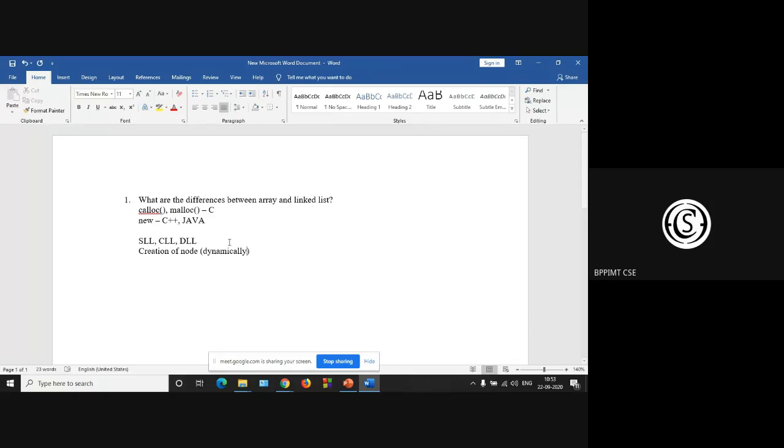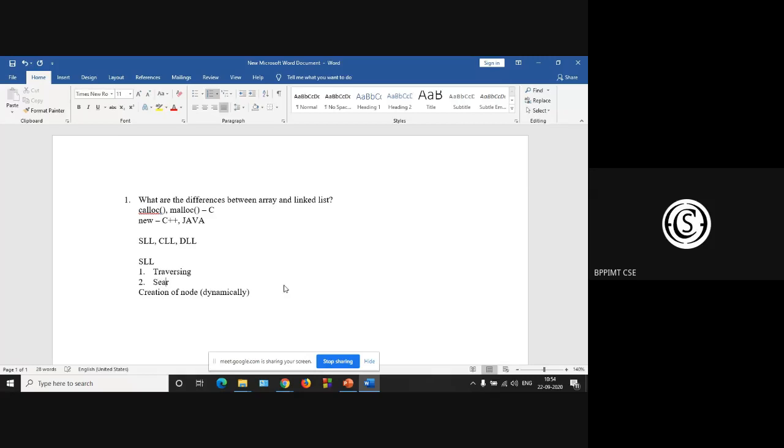So in a single linked list, there are several operations. So what are the operations? First operation is traversing.